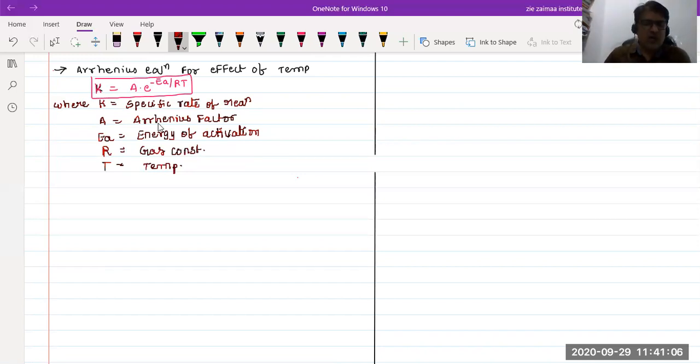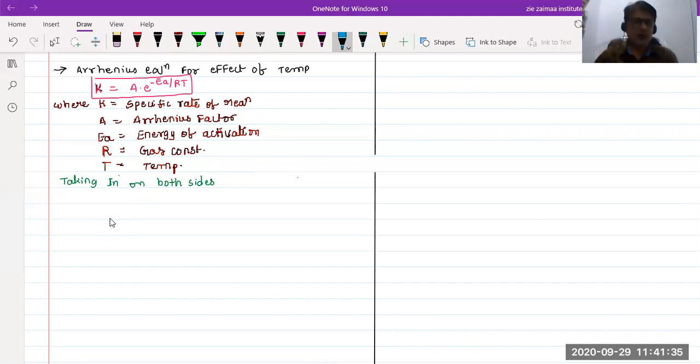If we take the integration on both sides, then how can we write it? From the above Arrhenius equation, we can write ln K equal to minus EA by RT, plus ln A. The Arrhenius factor can be written like this in the equation.